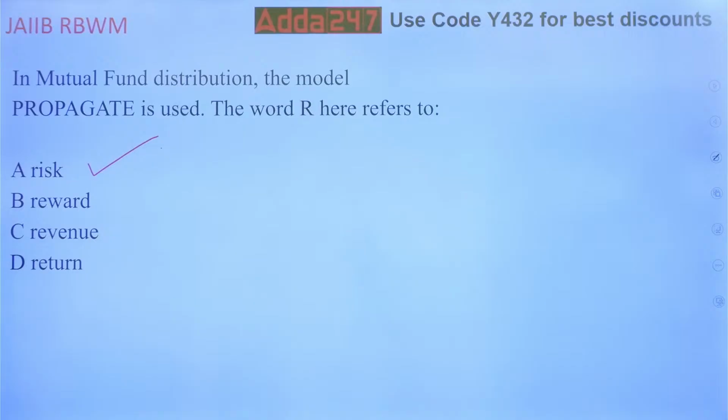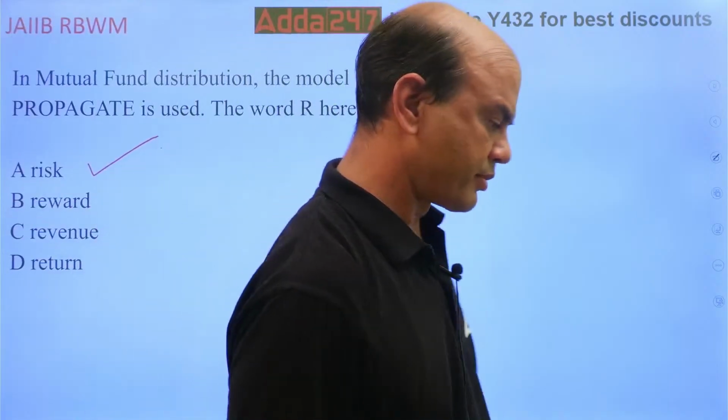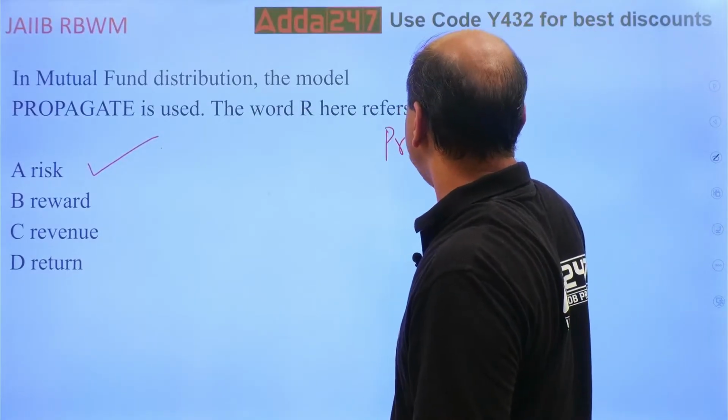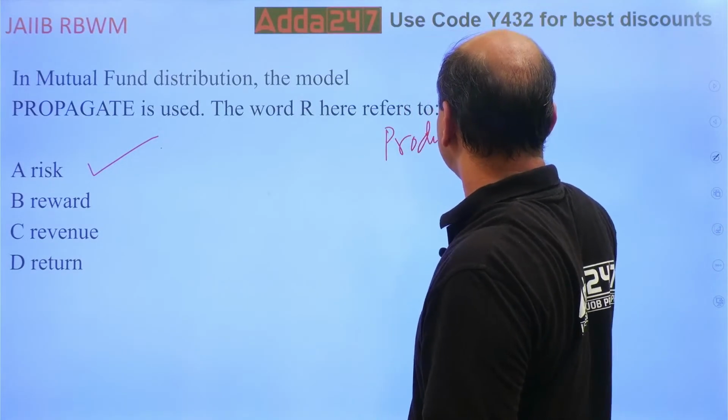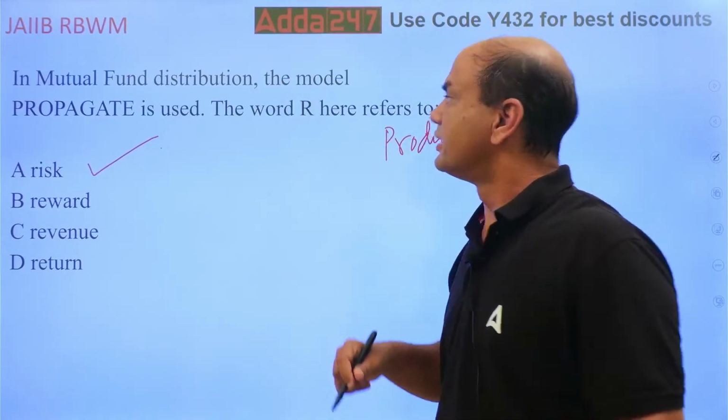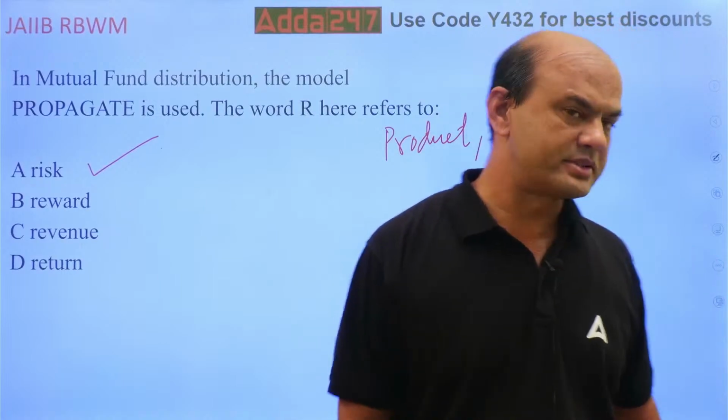What about this O? So it's like this. Product, risk. R is risk. Okay. Then what? O, again O it is.